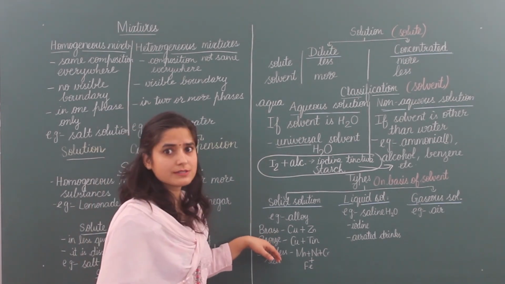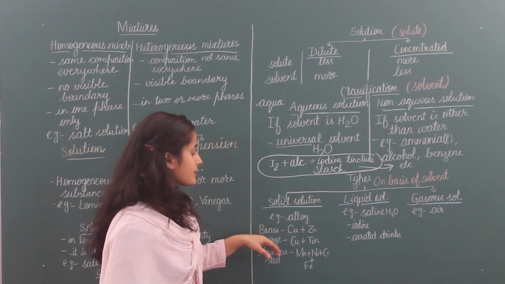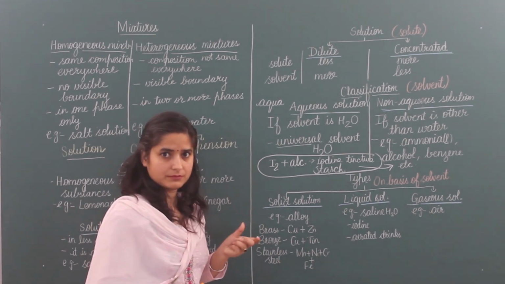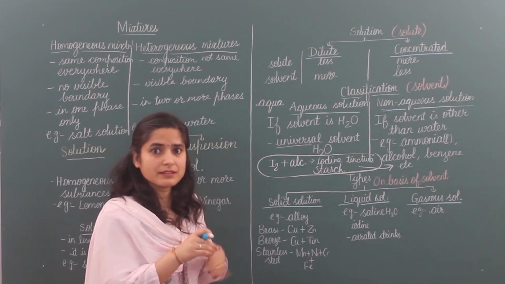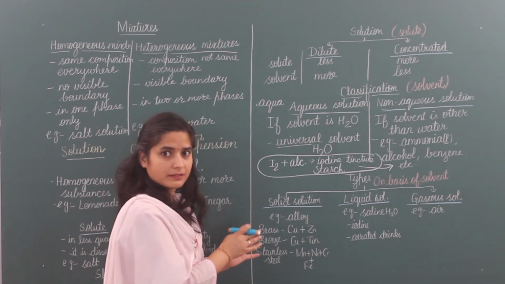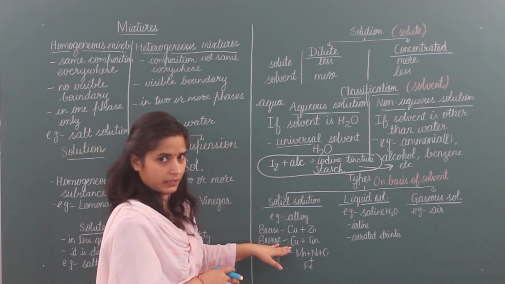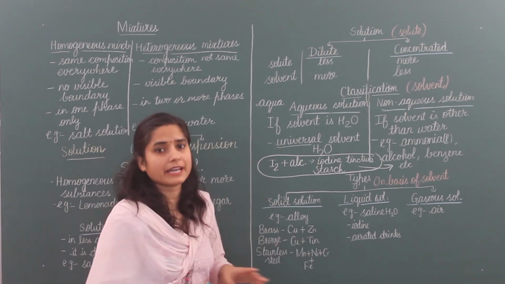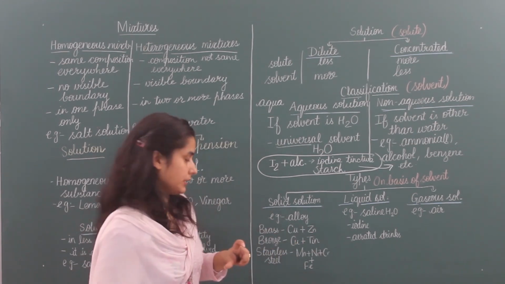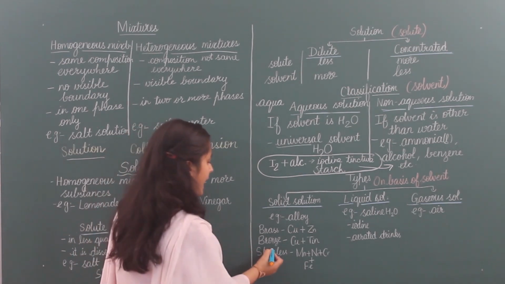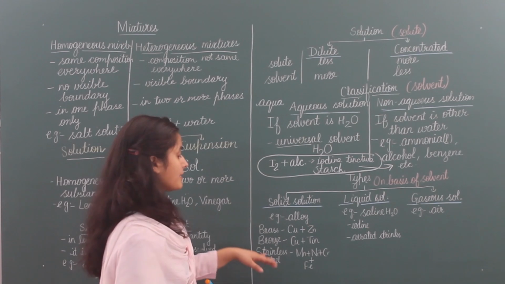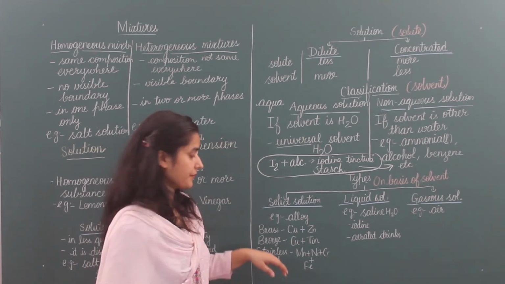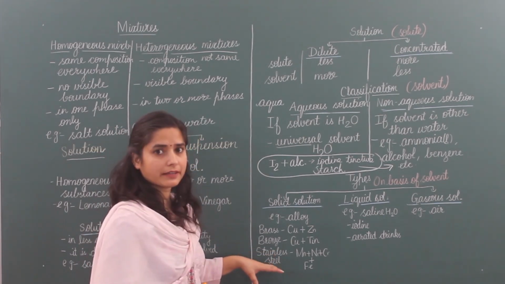Next, bronze. Bronze is brown colored. You have seen gold, silver and bronze medals. So that bronze medal is an alloy. It is made when tin is added to copper. And the last one, in every home, everywhere you can see this example, stainless steel. It is not pure iron.